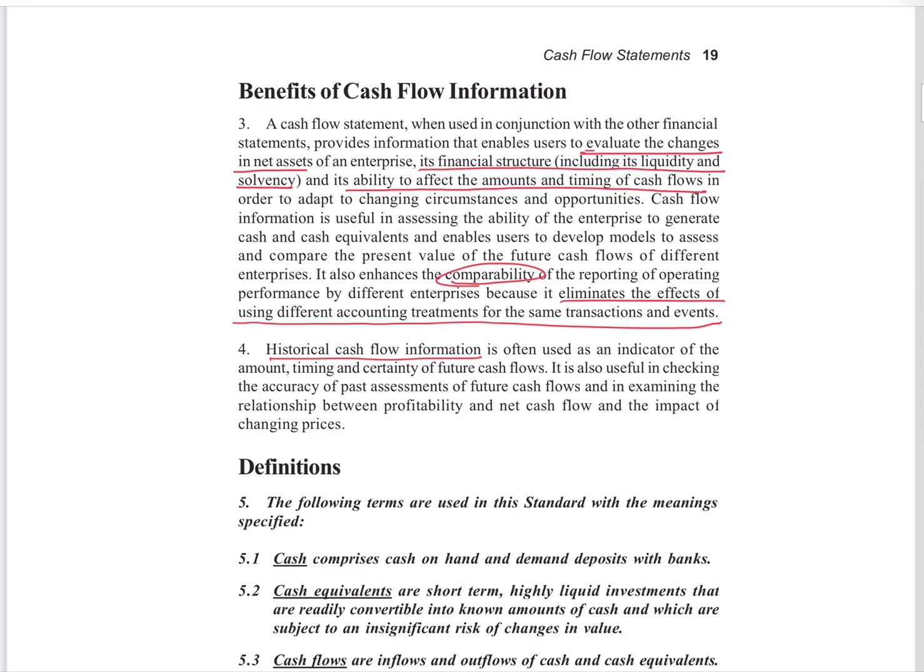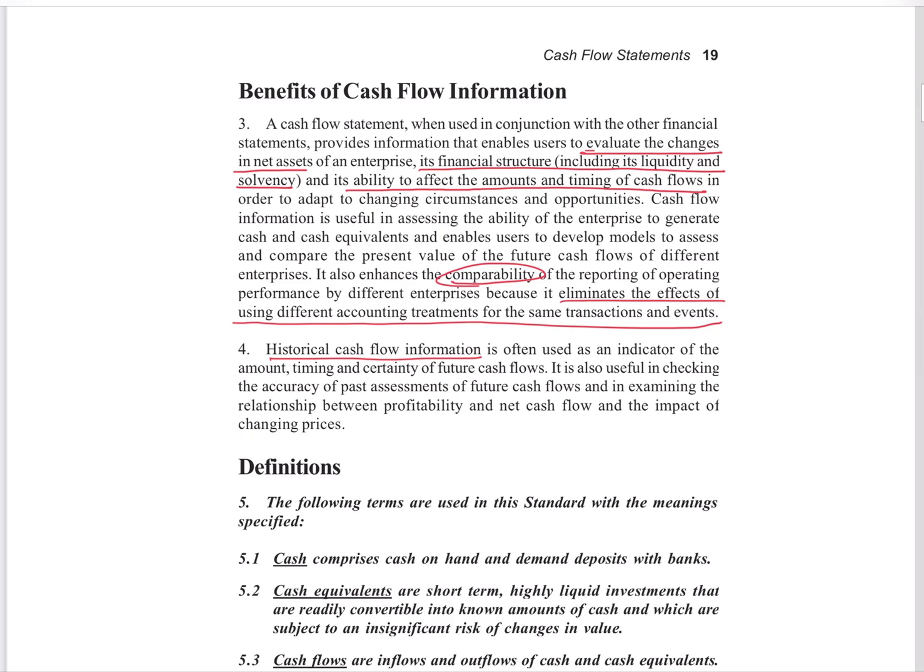What are the benefits? It helps the users to evaluate the changes in net assets of the enterprise, its financial structure including its liquidity and solvency, and its ability to affect the amount and timing of cash flows in order to adapt to changing circumstances and opportunities.